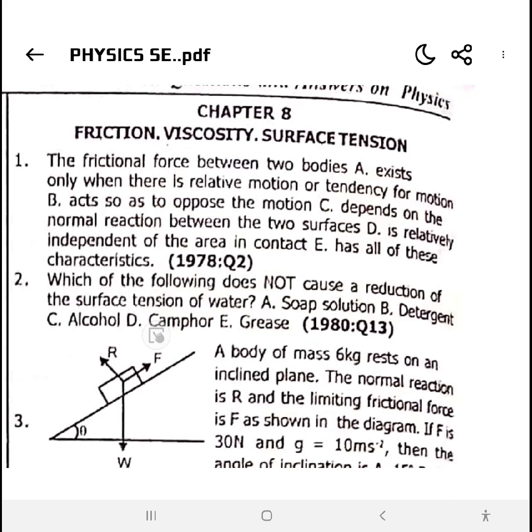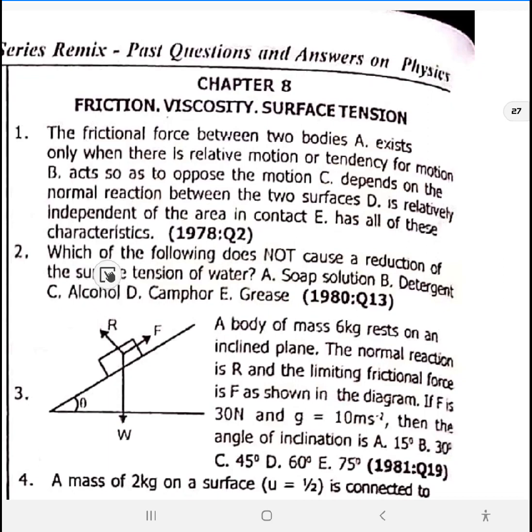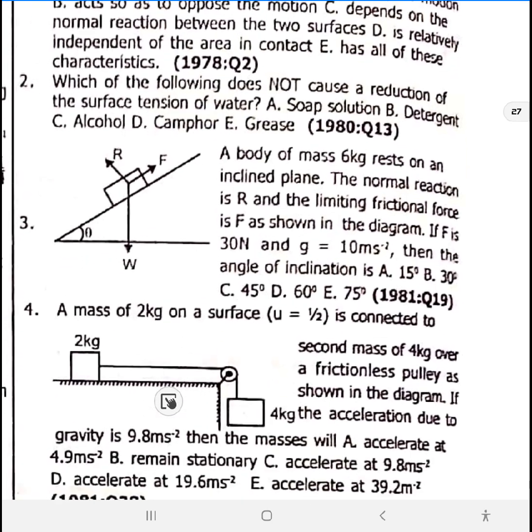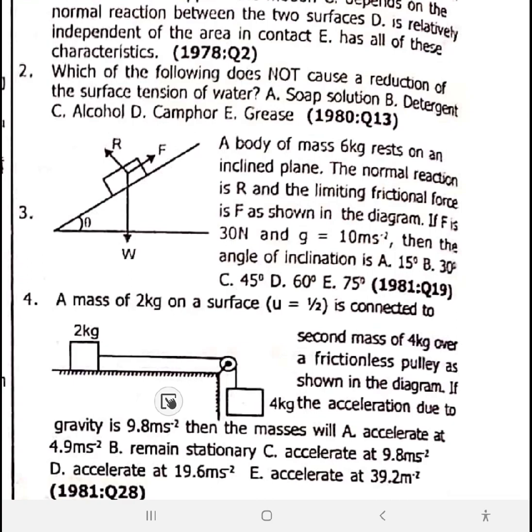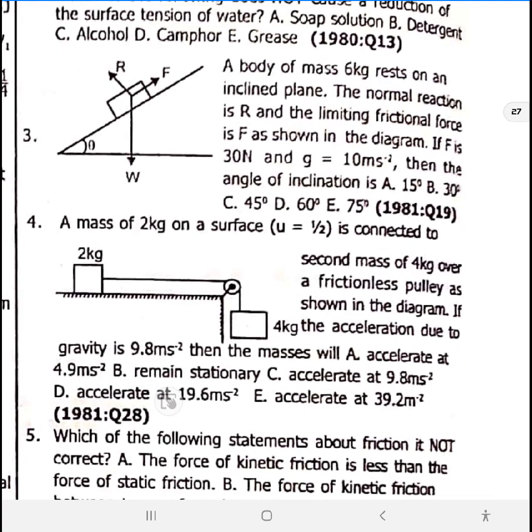So number 2, which of these does not reduce the surface tension? Now this one, alcohol will reduce, grease, soap, detergent, but camphor does not reduce it. Let's go to number 3. Number 3 is calculation. 4, same thing.